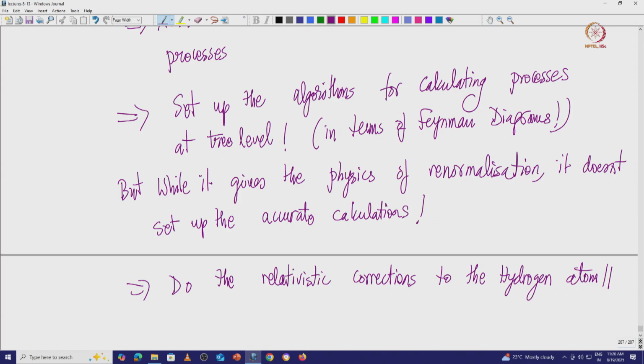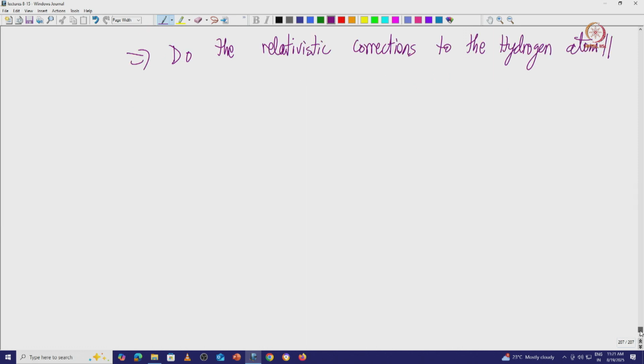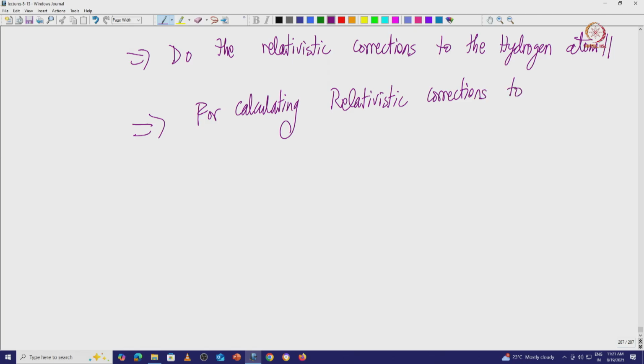This setup is also important not just for the hydrogen atom, but for calculating relativistic corrections of various kinds to non-relativistic systems.